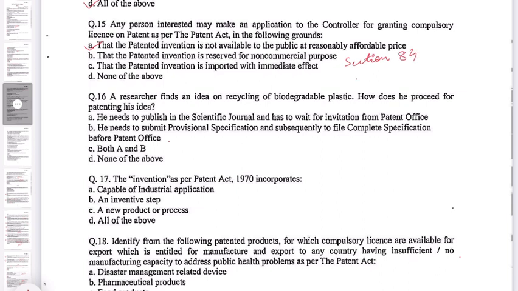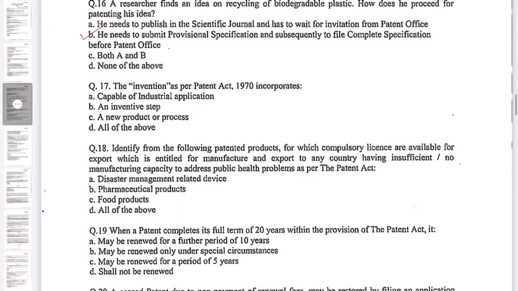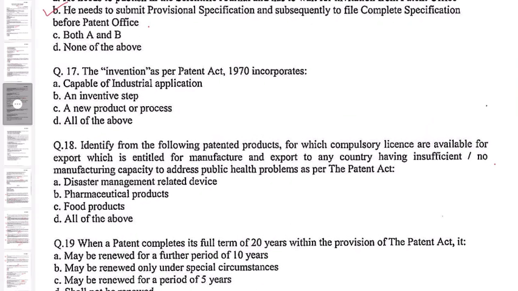Next question. Question number 16. A researcher finds an idea on recycling of biodegradable plastic. How does he proceed for patenting his idea? A. He needs to publish in a scientific journal and has to wait for invitation from the Patent Office. B. He needs to submit a provisional specification and subsequently file a complete specification before the Patent Office. C. Both A and B. D. None of the above. So B, he needs to submit a provisional specification and subsequently file a complete specification before the Patent Office. This is the correct option.